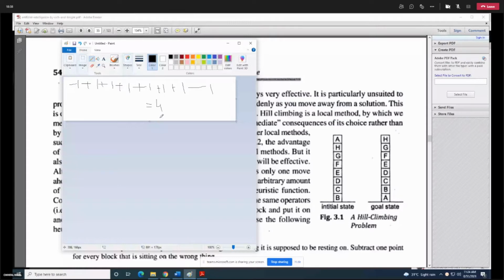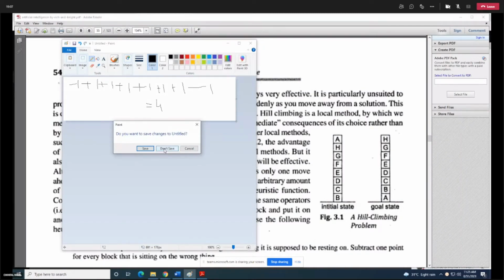So 2 subtracted points for B and A, and for the rest of the blocks, I'm adding positive 1 point. So my initial state score is 4, and my goal state score is 8. My journey is from 4 to 8 using the hill climbing search procedure. That is what I need to do.